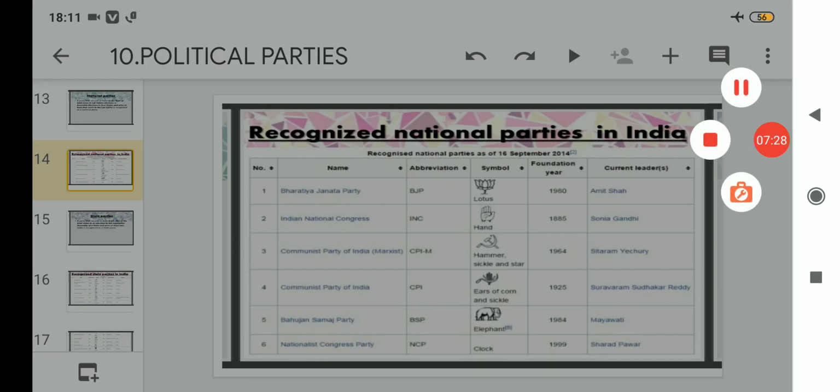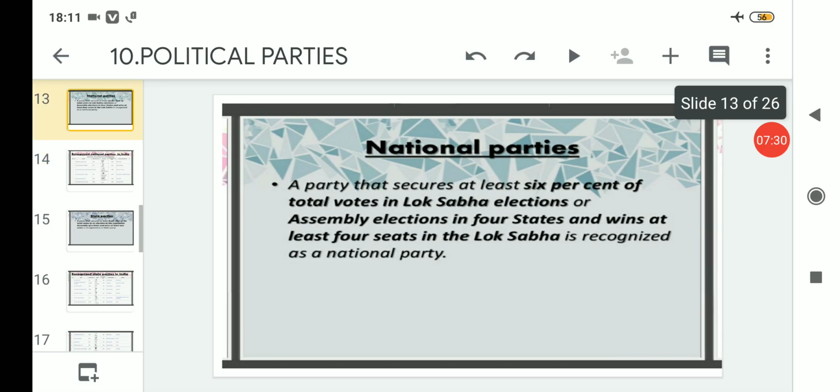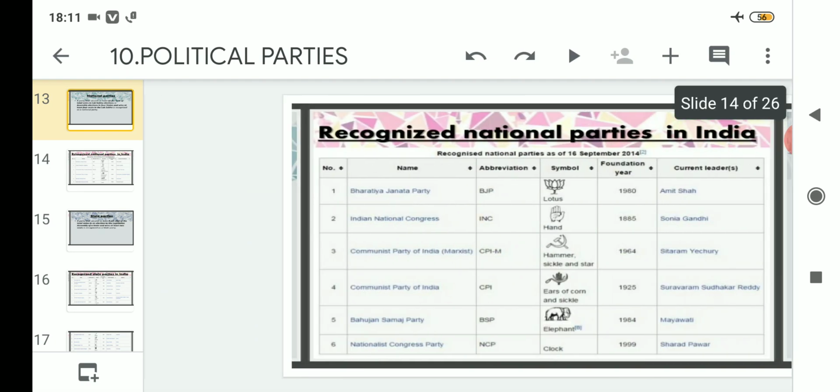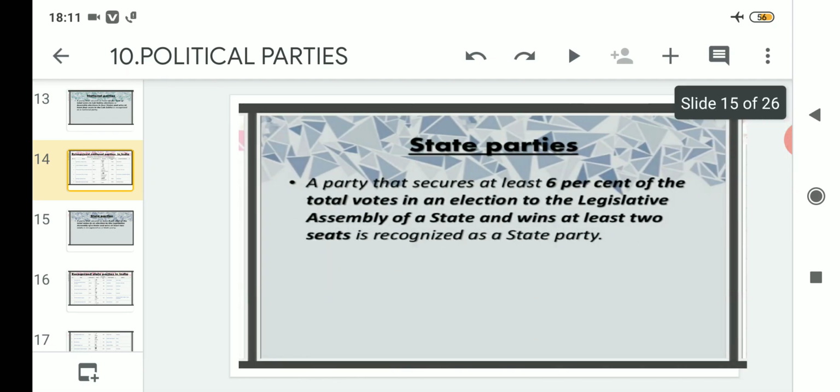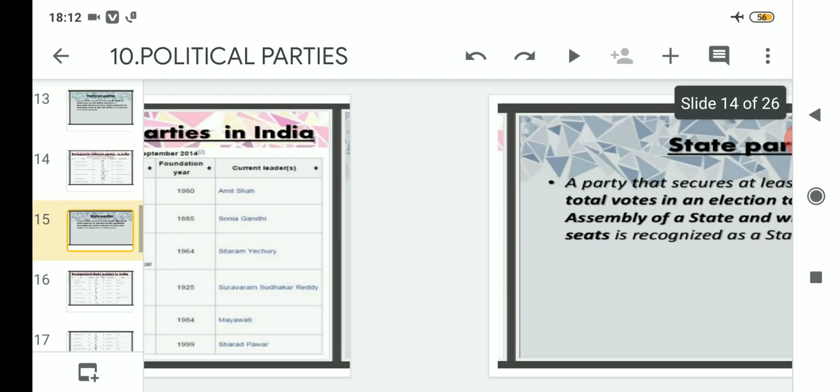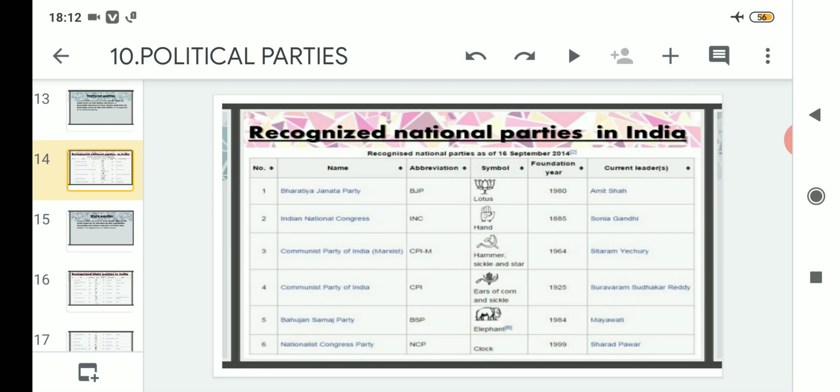Clear? So with this, I will wind up today's topic related to national parties, in which we have discussed the definition of national parties along with the recognized national parties present in India. In the next class, we will proceed understanding the definition of state parties.